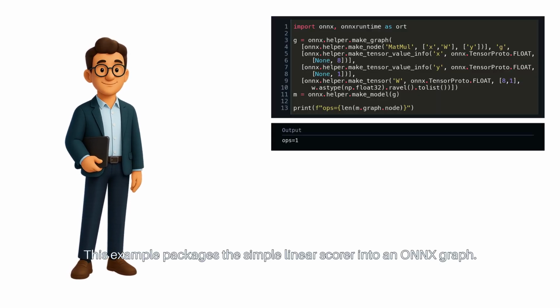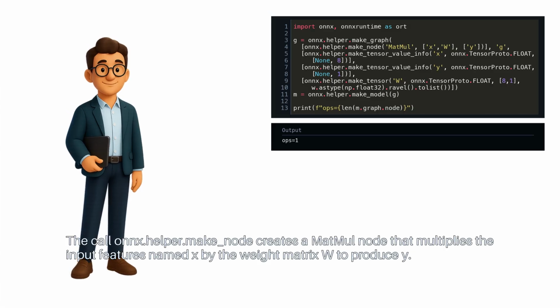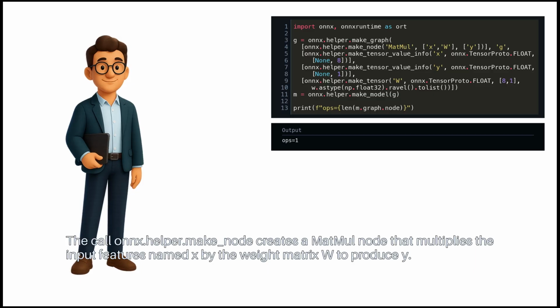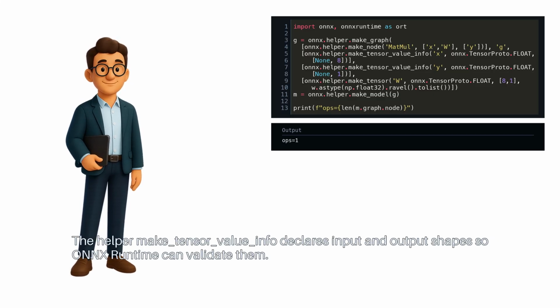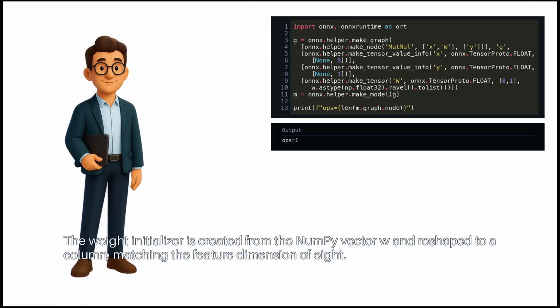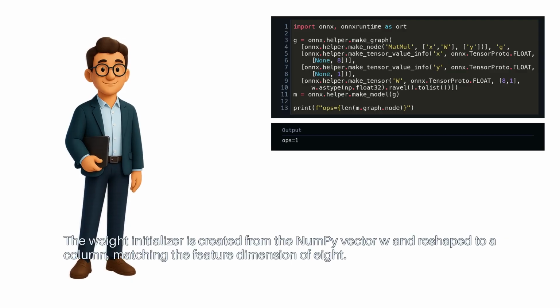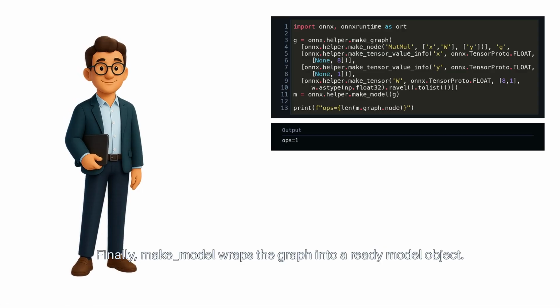This example packages the simple linear scorer into an ONNX graph. The call onnx.helper.make_node creates a MatMul node that multiplies the input features named X by the weight matrix W to produce Y. The helper make_tensor_value_info declares input and output shapes so ONNX Runtime can validate them. The weight initializer is created from the NumPy vector W and reshaped to a column, matching the feature dimension of 8. Finally, make_model wraps the graph into a ready model object.